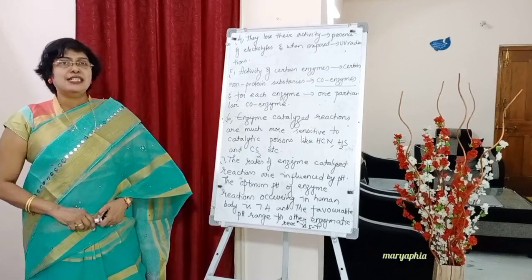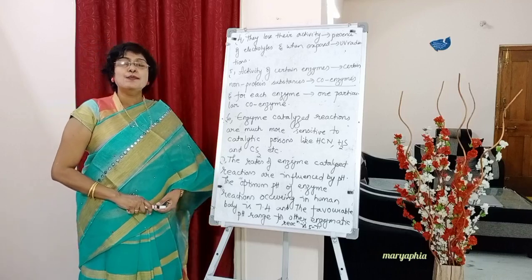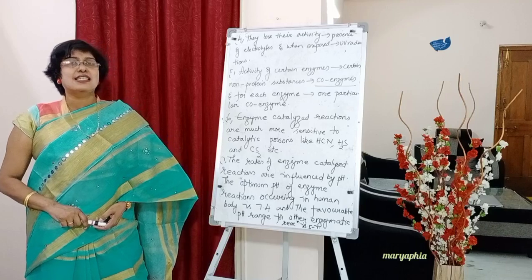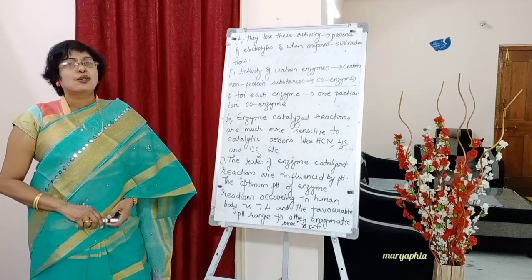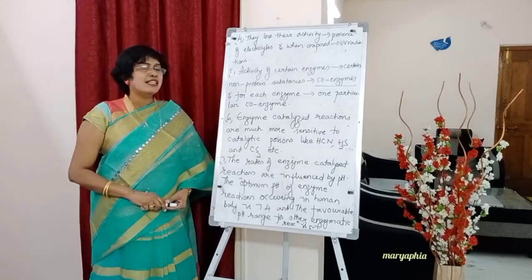So for each enzyme there is one particular coenzyme.